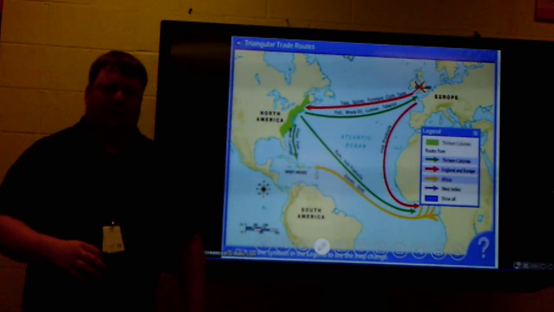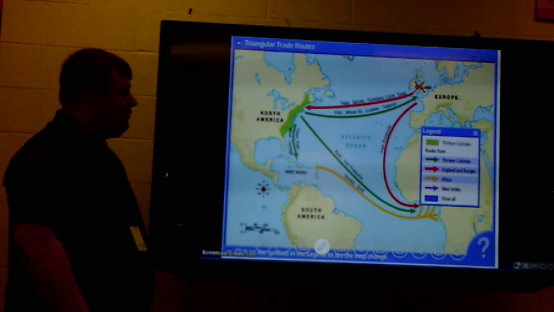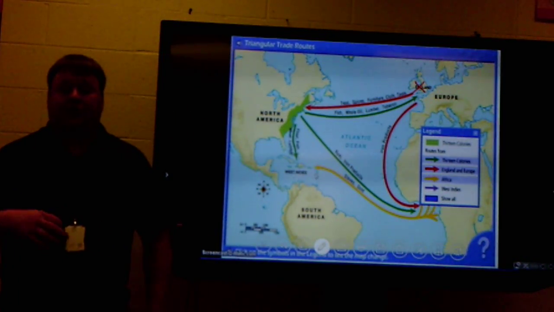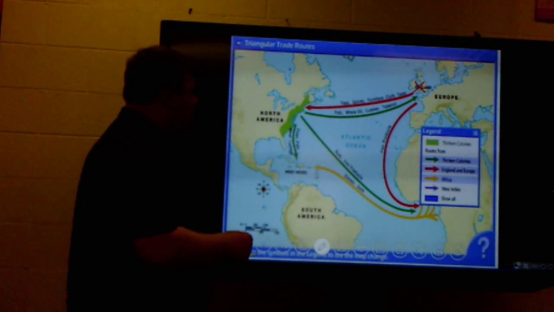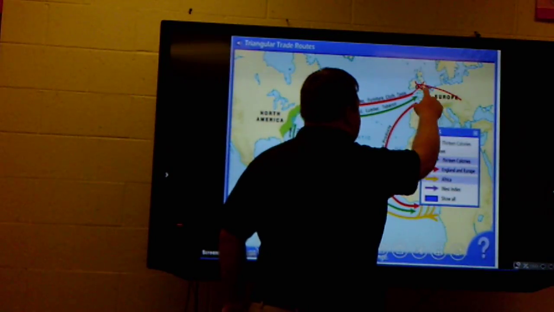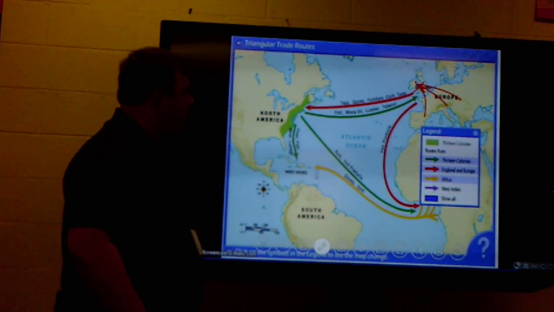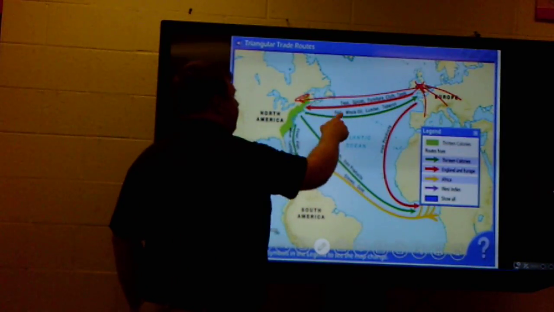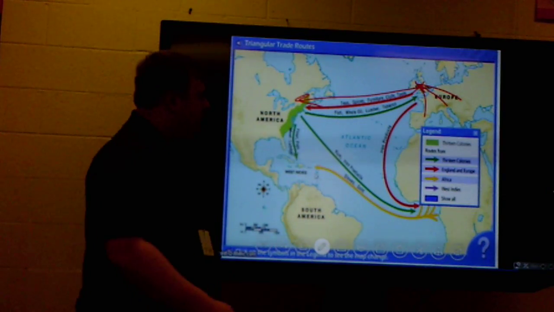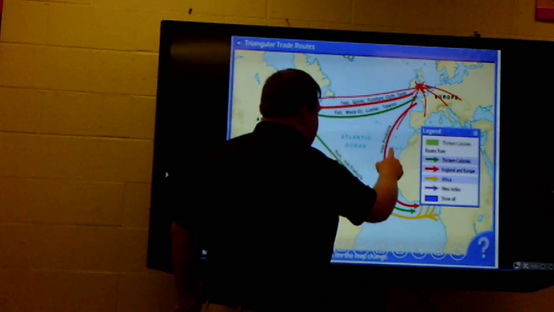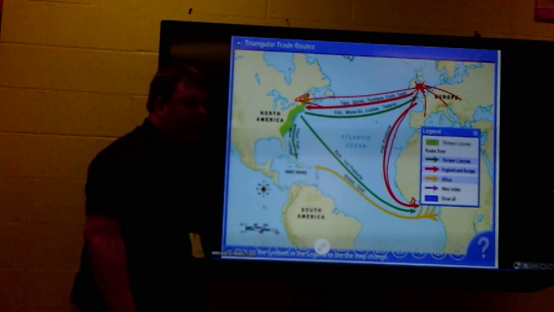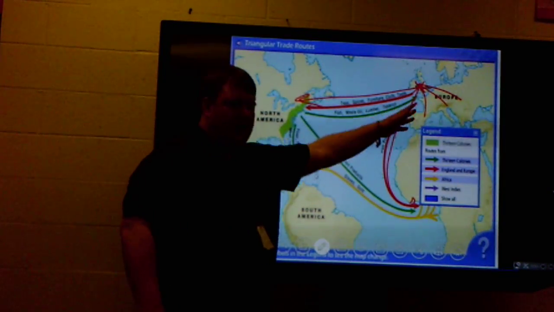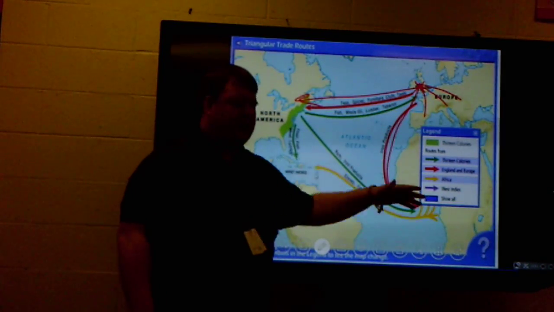And England is what makes the stuff. The stuff, that is the finished goods or the manufactured goods, those things can be sold to other Europeans, so throughout Europe. They can also be sold back to the Americans at high profits, and they can be taken on this leg of the trip down to Africa where they'll be traded for slaves. Okay, so that's that first part. This is the finished goods or the manufactured goods or finished products.